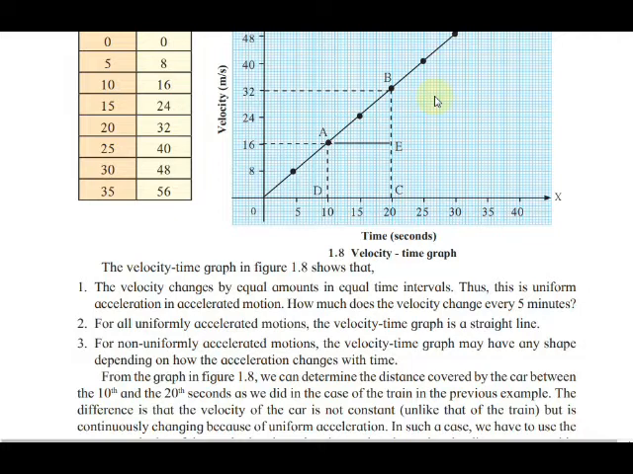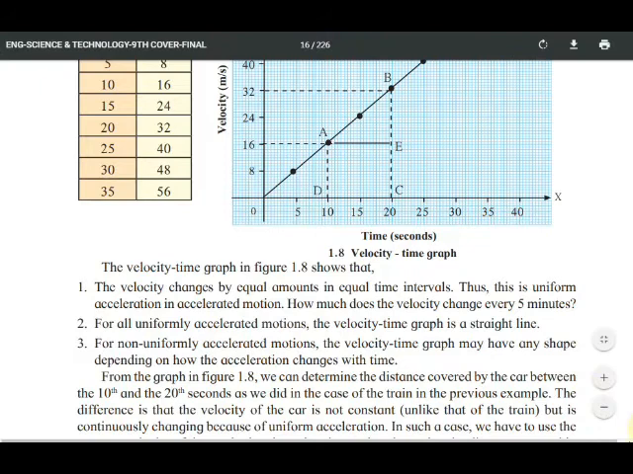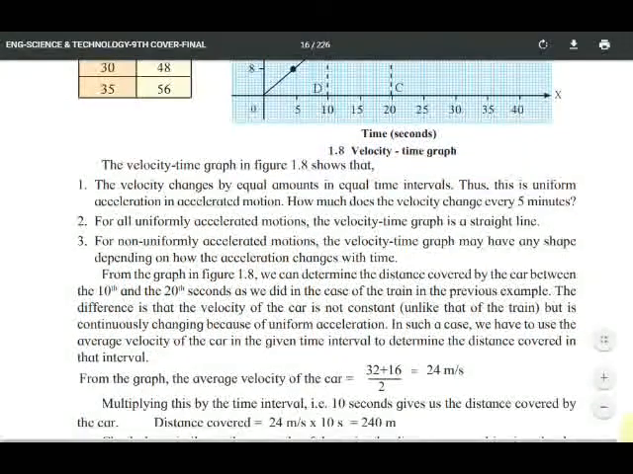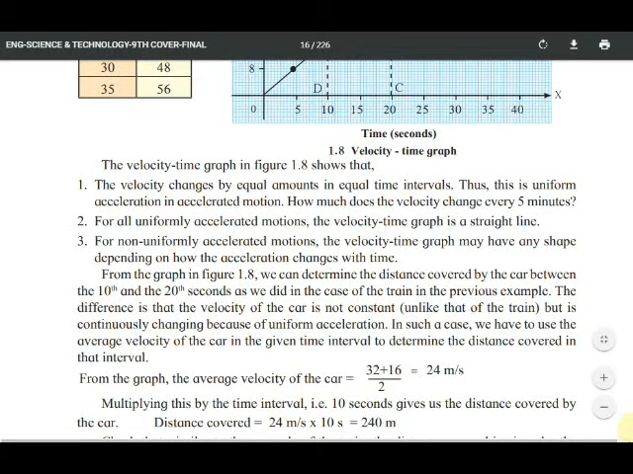From the graph in figure 1.8, we can determine the distance covered by the car between the 10th and the 20th second, as we did in the case of the train in the previous example. The difference is that the velocity of the car is not constant, but is continuously changing because of the uniform acceleration. In such a case, we have to use the average velocity of the car in the given time interval to determine the distance covered in that interval.